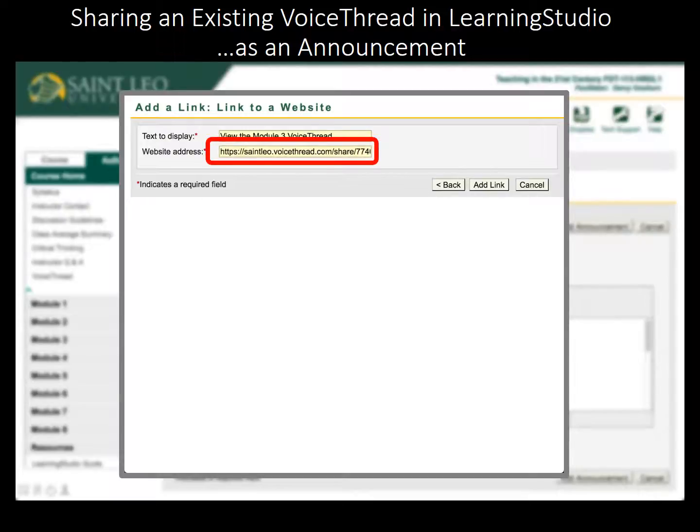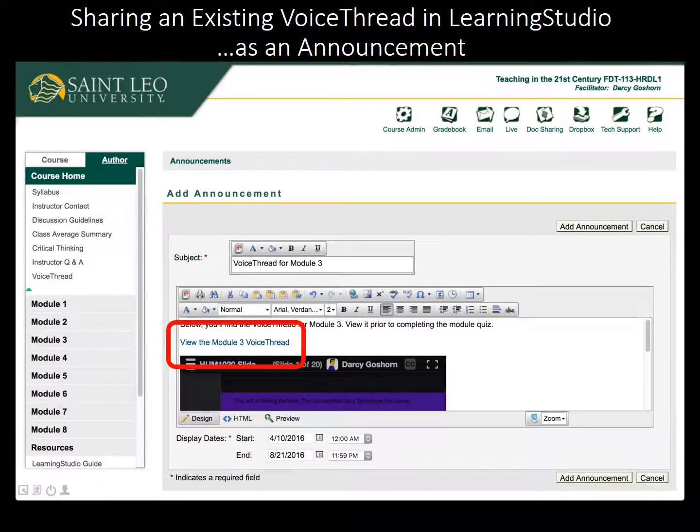I click to place my cursor in the second website address text box, and I paste the link by pressing Ctrl-V or Command-V on my keyboard. I click the Add Link button. And the link is added to my announcement. The link will not be clickable while you're editing the announcement.